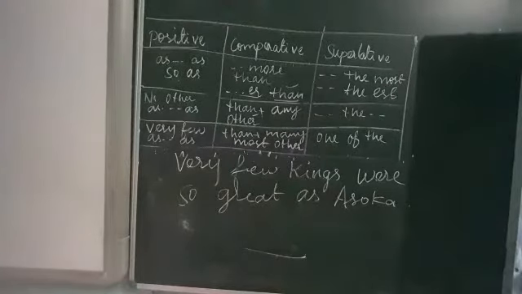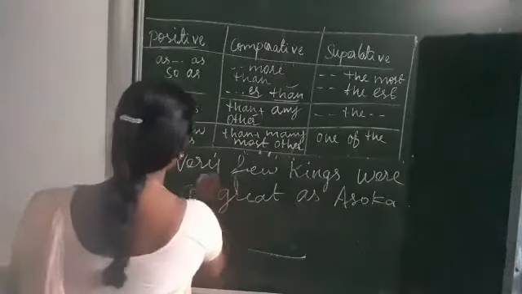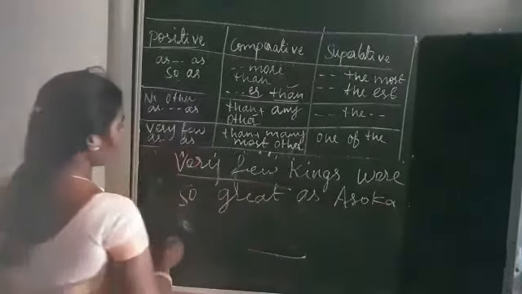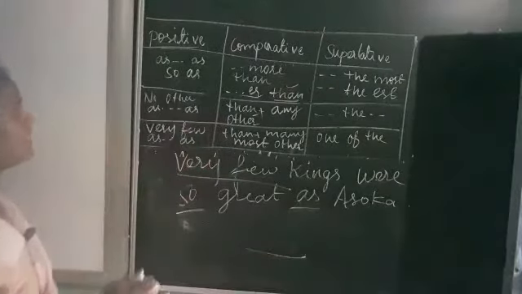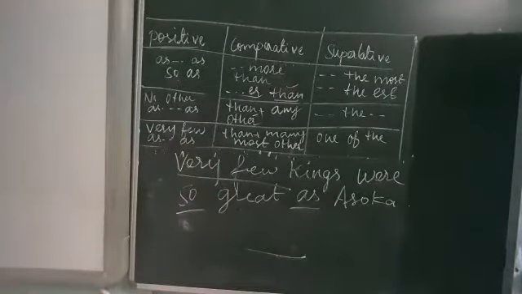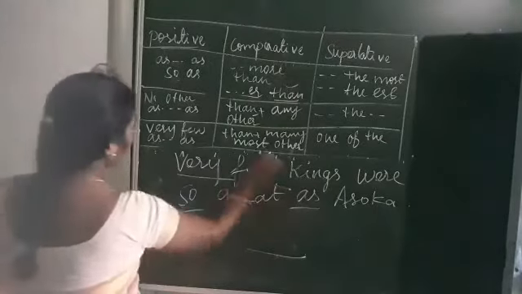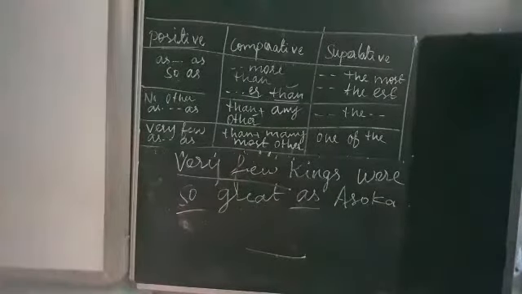So this sentence is called positive degree. So how do we know that it is positive degree? Because I add very few plus so as. So as or so as, same only. So very few plus so as I add, so that it is called positive degree. Understand?